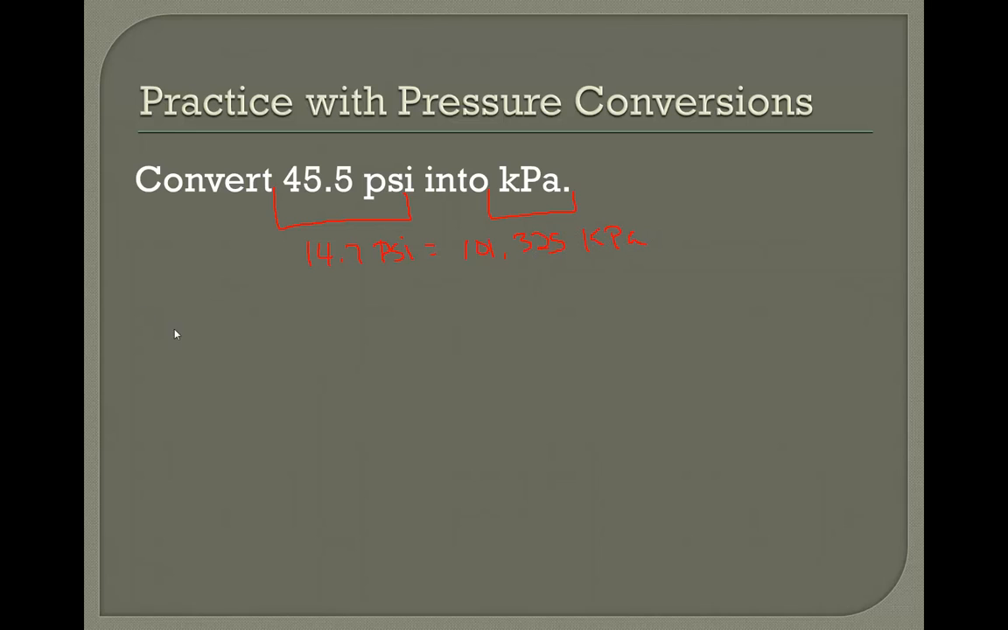So we put the number we're trying to convert over 1. We have psi on the top, so we want to put psi on the bottom, and that is equal to 101.325 kPa. So 45.5 times 101.325 divided by 14.7 comes out to be 313.625. 3 significant figures, so 314 kPa. And that is your introduction to pressure.